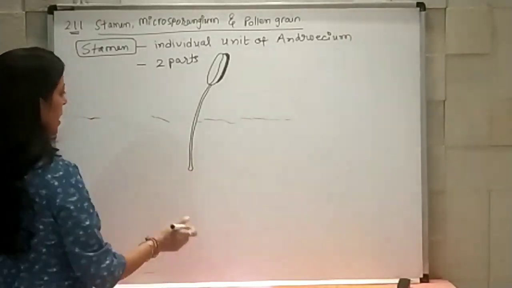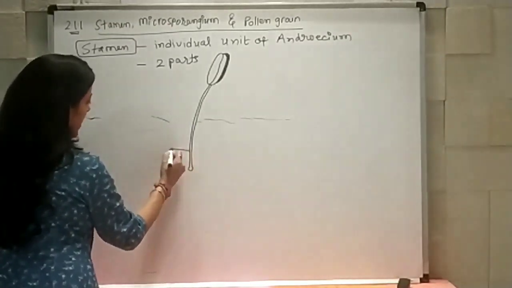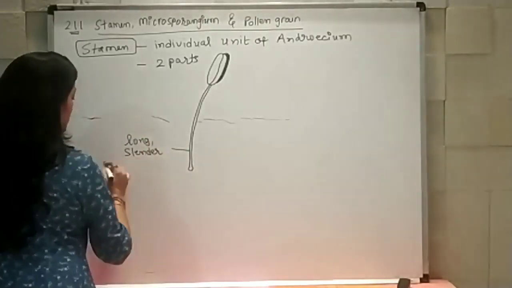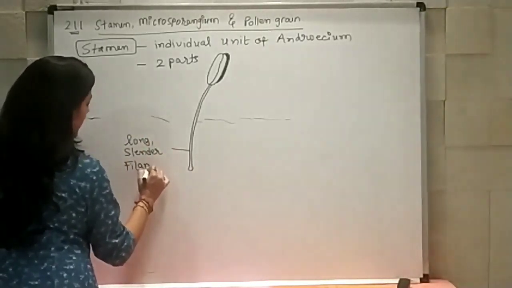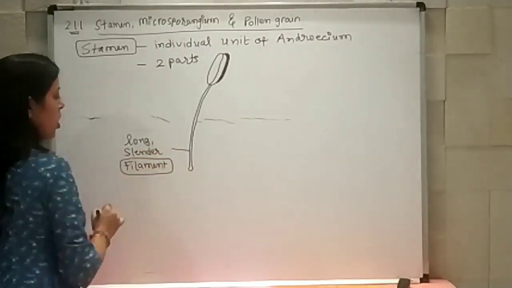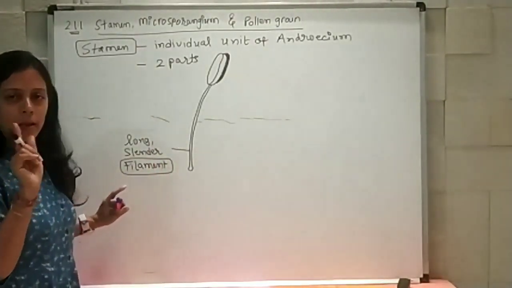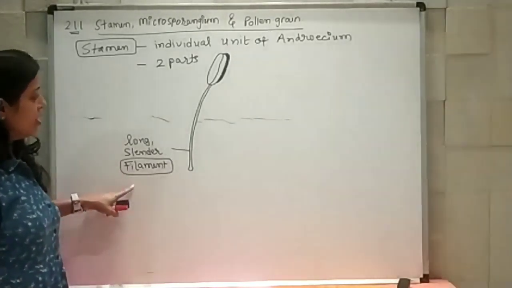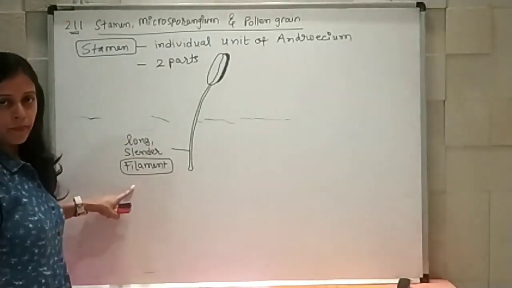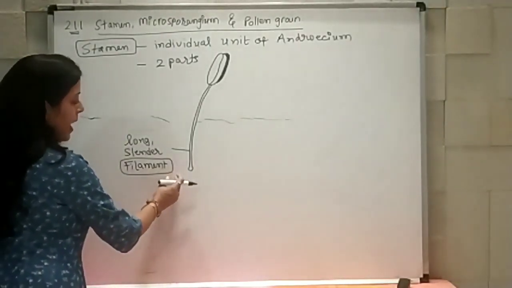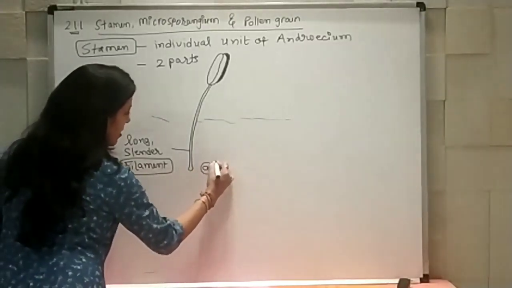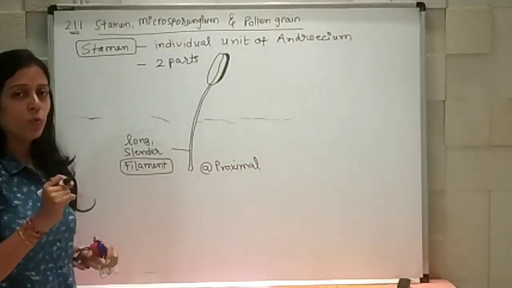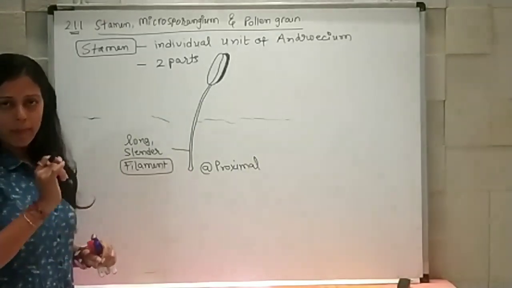Okay, so the two parts, we'll start from here. This is a long, slender structure known as filament. Slender means a very thin structure, and it is long also. This filament at the proximal region, when we say proximal, it means nearby where its origin is.